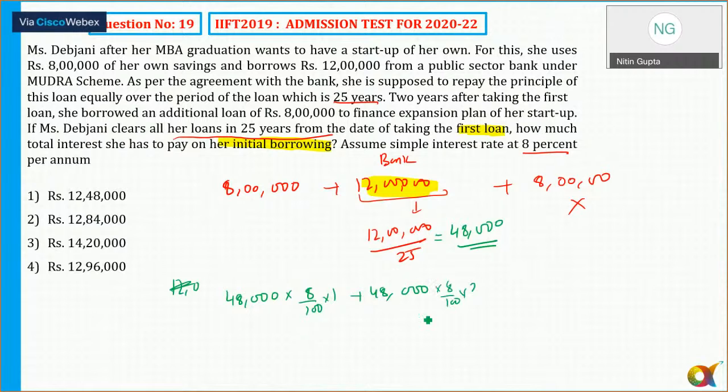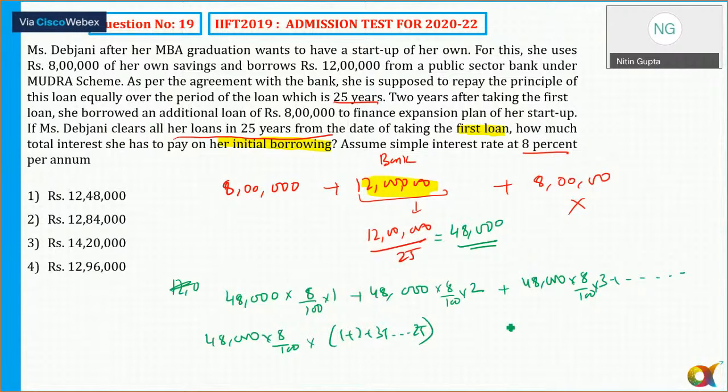2 years. Because the rest of the principal I will pay after 2 years, then the next third one I will pay after 3 years. So 48,000 into 8 by 100 and so on. How many terms? 25 terms are there. So in any case it is 48,000 into 8 by 100 into (1 plus 2 plus 3 up till 25).